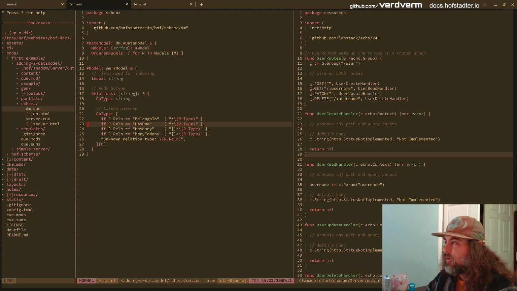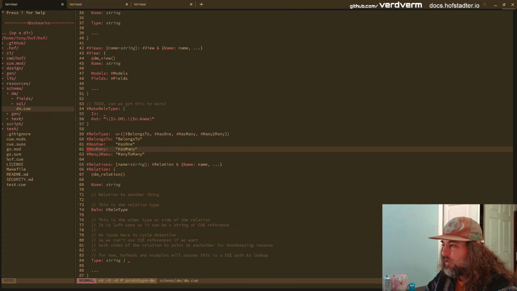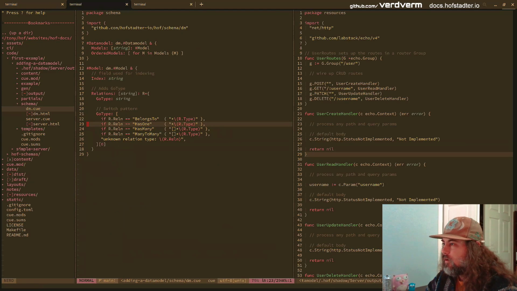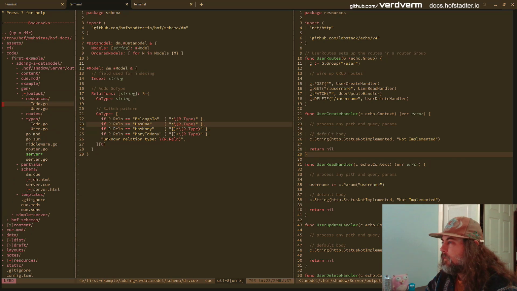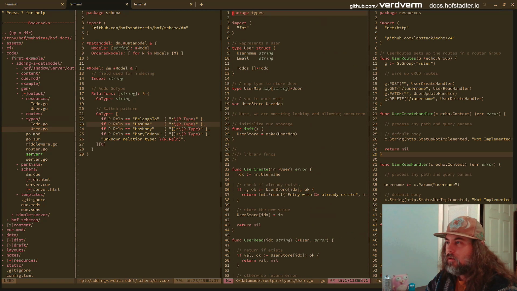And based on one of these relation types here, where if it belongs to or has one, we only need a single reference back to the other type. This is where we're setting the type of the reverse relation. So if we look at something like user, we're going to have a username, an email, and then a user has to do.